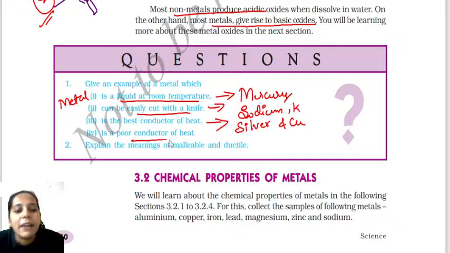Now tell me, name the metal which is a poor conductor of heat. Which is a poor conductor of heat? Poor conductor of heat also I have taught you.